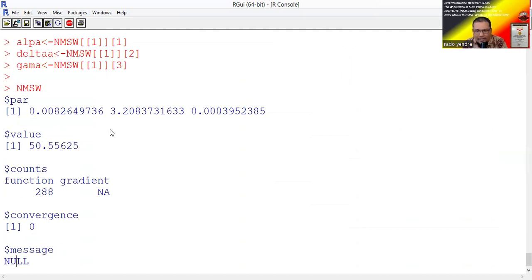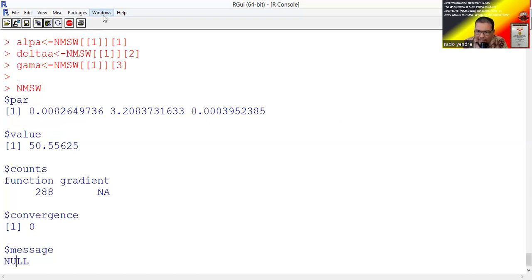So from the value of the minus log likelihood, we conclude that the new modified sine Power Rado Institute distribution is better than the new modified sine Weibull distribution.